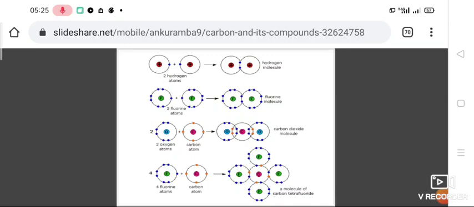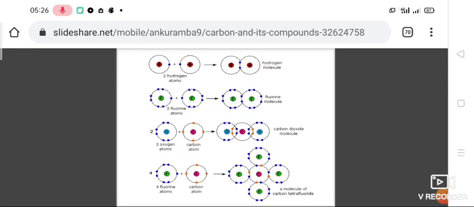Covalency may be defined as the number of electrons contributed by each atom in the formation of a covalent bond. For example, in the molecule of nitrogen, the covalency of nitrogen is 3. In the molecule of oxygen, the covalency of oxygen is 2. In hydrogen and chlorine, the covalency of hydrogen and chlorine is 1. In methane, that is CH4, or other compounds, the covalency of carbon is 4.